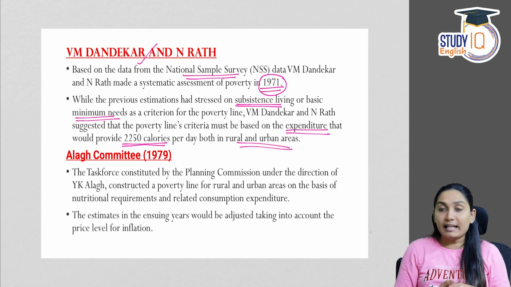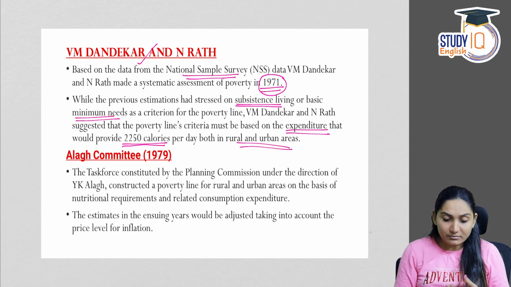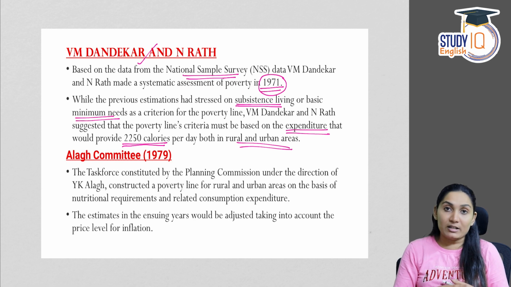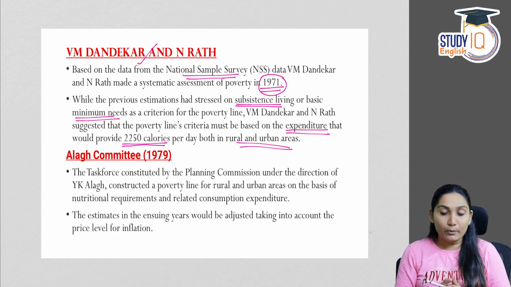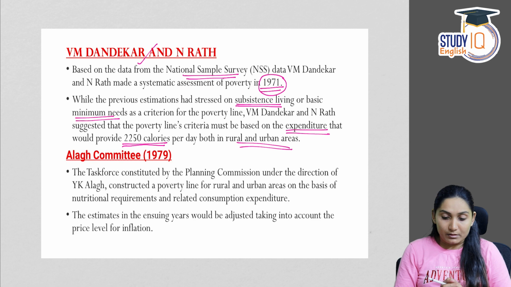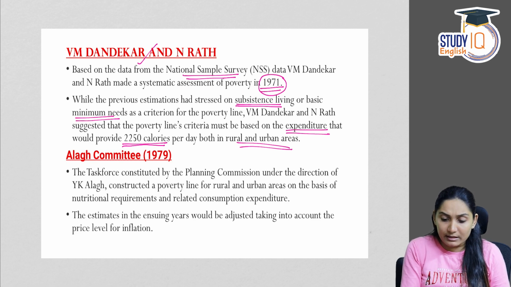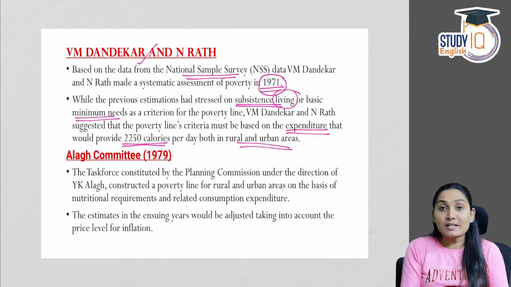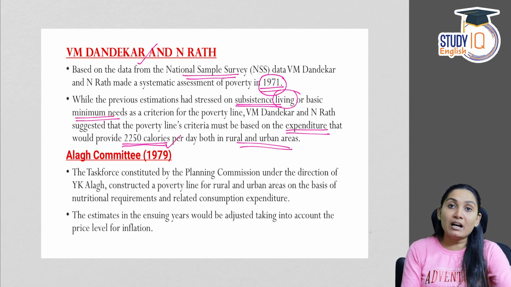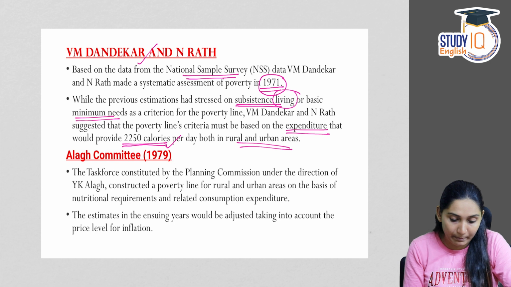So earlier poverty line estimations depended on income or subsistence, but this was based on calories, that is the expenditure spent by a household on minimum calorie requirement.